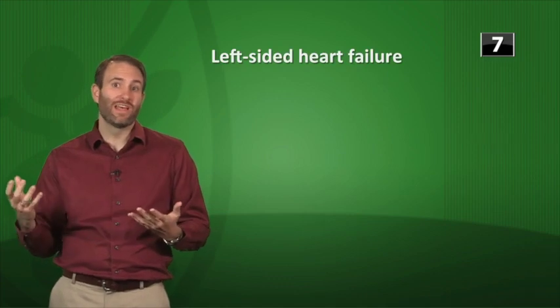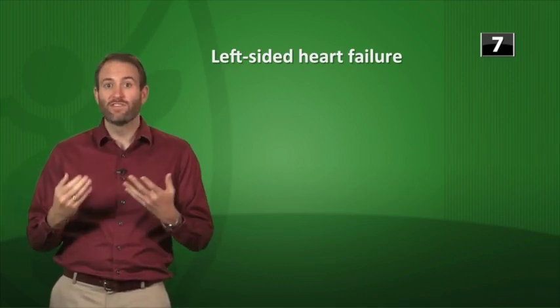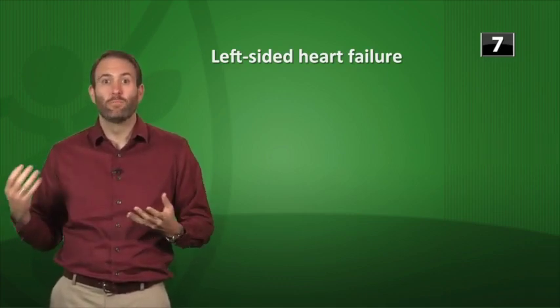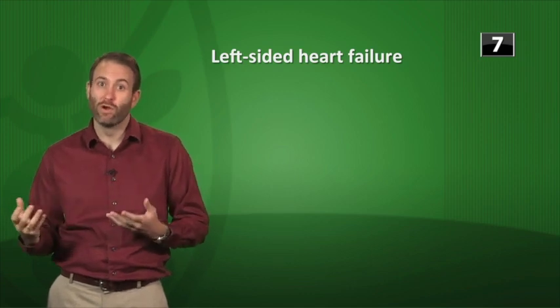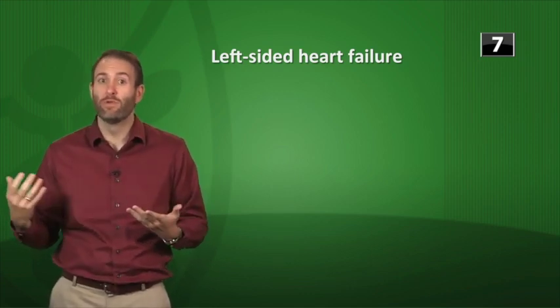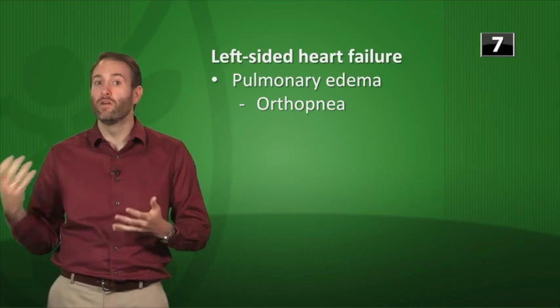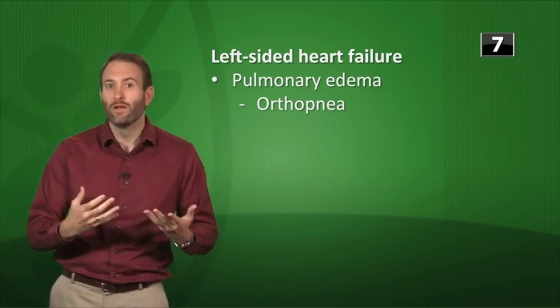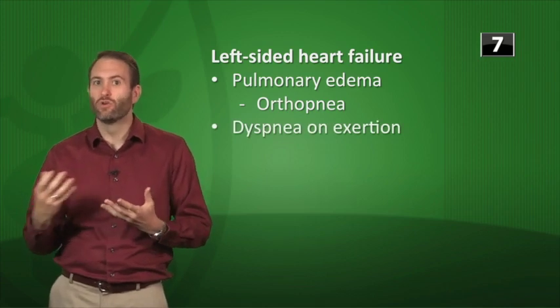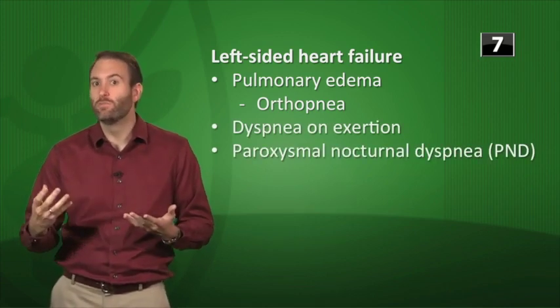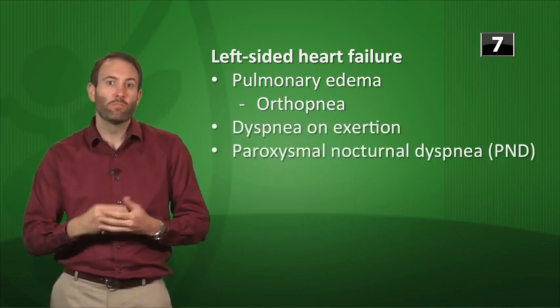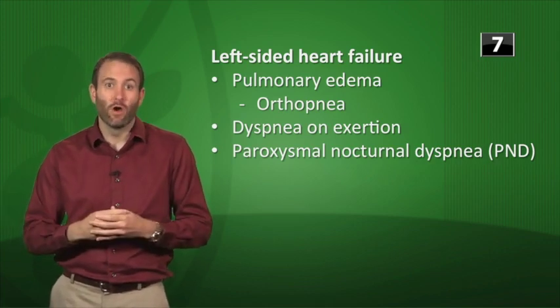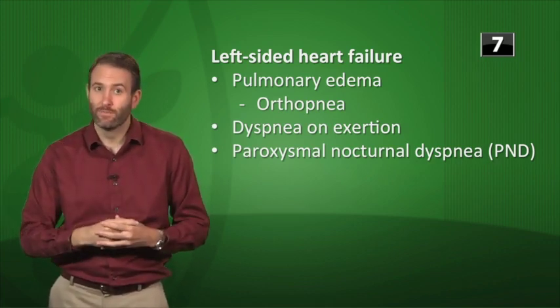So now what are the signs of left-sided heart failure? In left-sided heart failure, if the left ventricle can't push blood forward into the aorta, where does that blood go? It backs up into the pulmonary vein and the lungs. So you get pulmonary edema, especially when lying down. So that's the orthopnea, that you get dyspnea on exertion, and then paroxysmal nocturnal dyspnea as well, or PND. So most of the pulmonary symptoms of CHF are from left-sided heart failure.